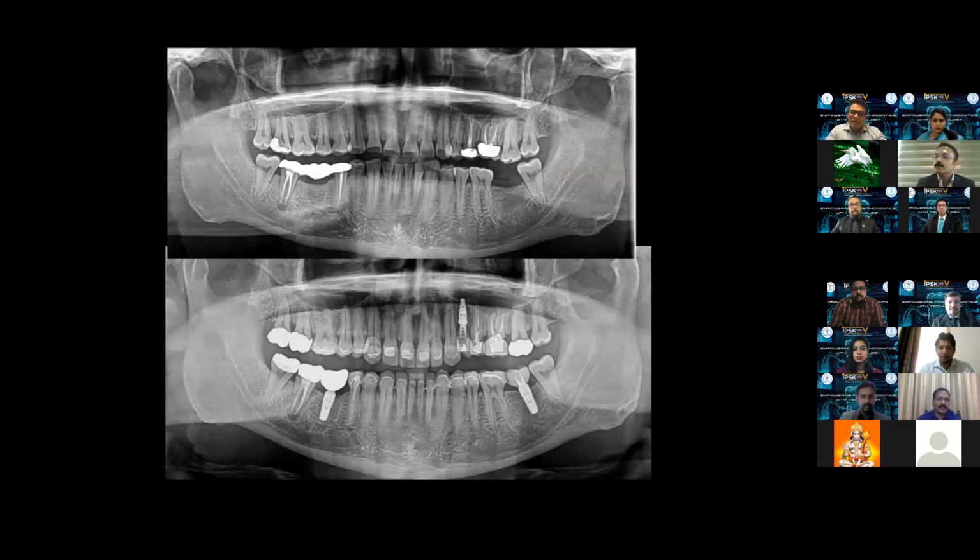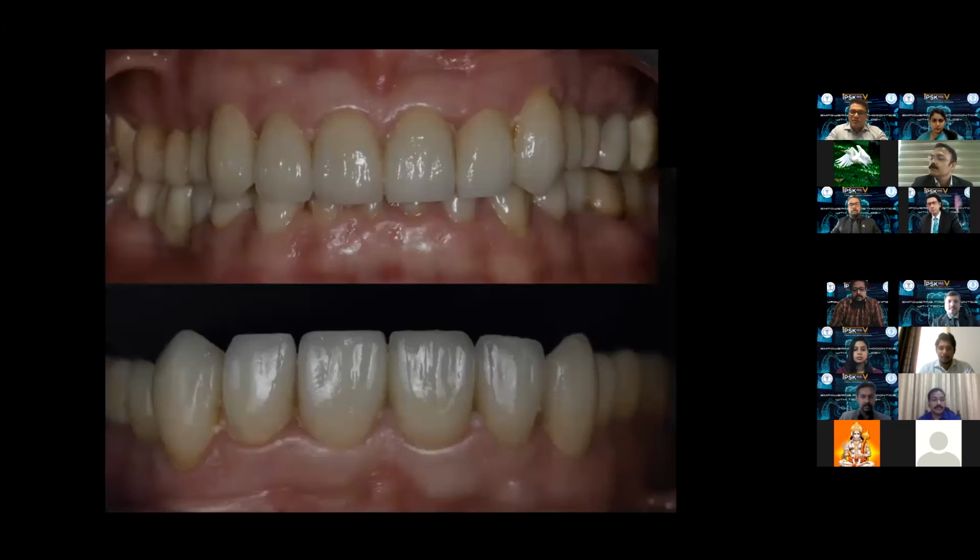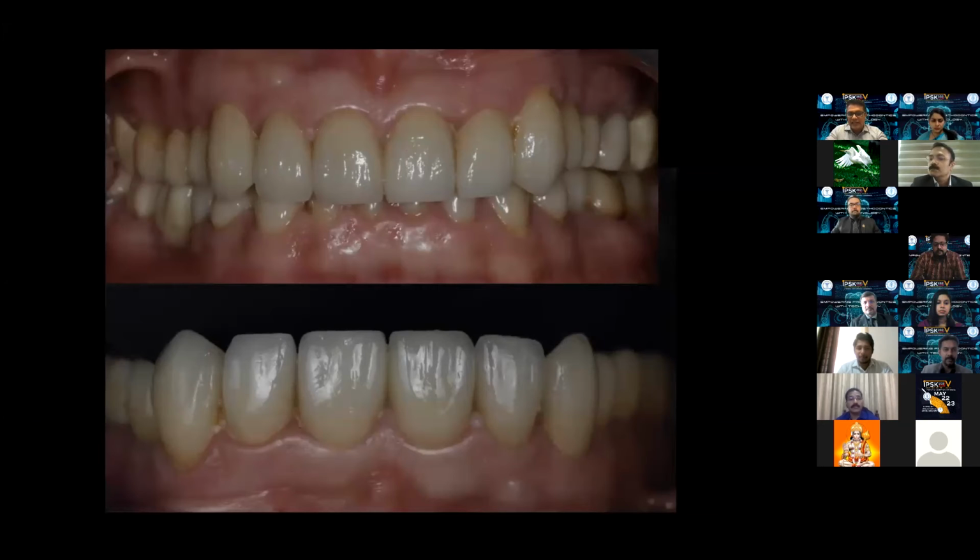So this is the radiograph of the tooth. Even implant restorations can be done chairside without any need of taking impressions and sending it to the laboratory. So this is the kind of final result that you can achieve chairside. This entire staining and glazing is done by me in the clinic within the perspective of chairside CAD CAM. So no technician was involved here.